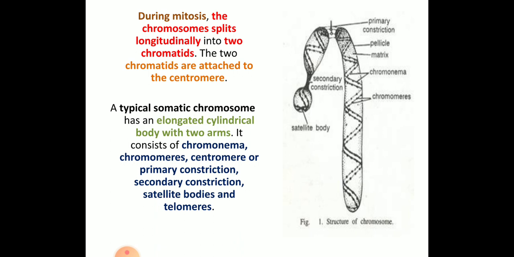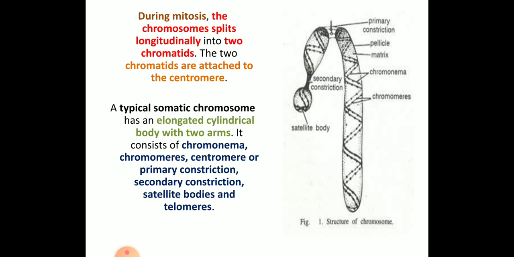If you see the structure, the arms are elongated and slender. Usually they consist of chromonema, and the centromere. You can have constrictions like primary constrictions, secondary constrictions, and satellite bodies and telomere. These are the structures completely present in the chromosomes.